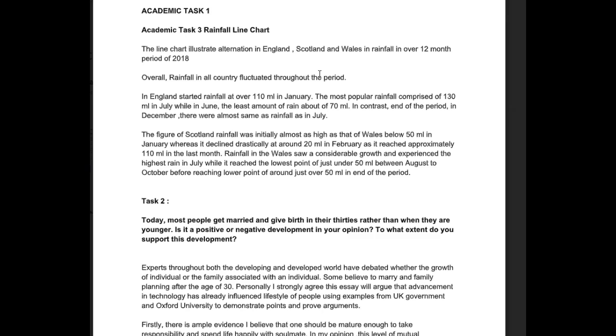All right, now let's look at the rest of the answer. In England, this is grammatically a problem. Let's see, not started rainfall. So in England, rainfall in January was recorded at over 110 ml. Not the most popular. It's not something that is liked or unliked, but it's just the heaviest rainfall.